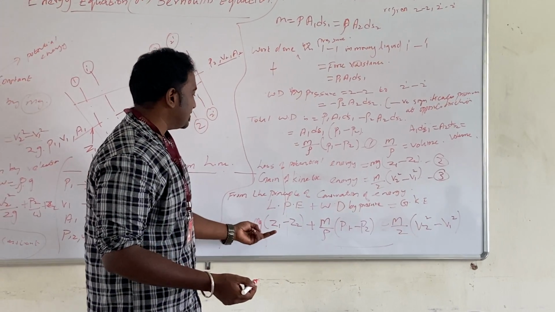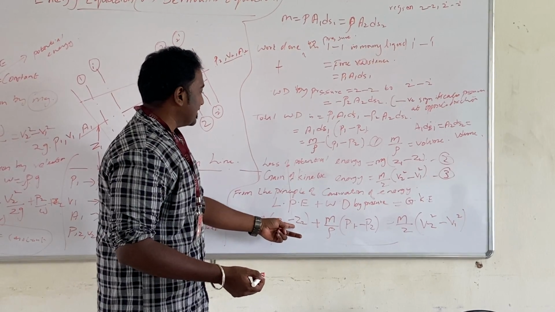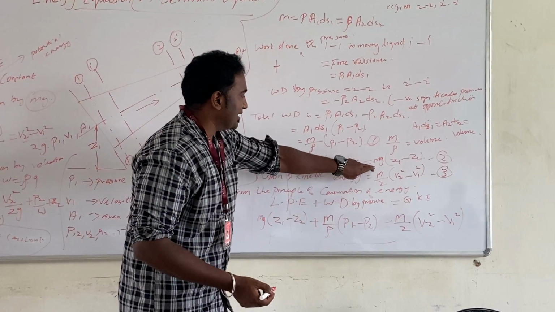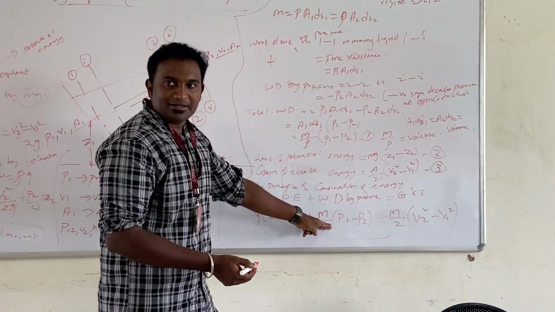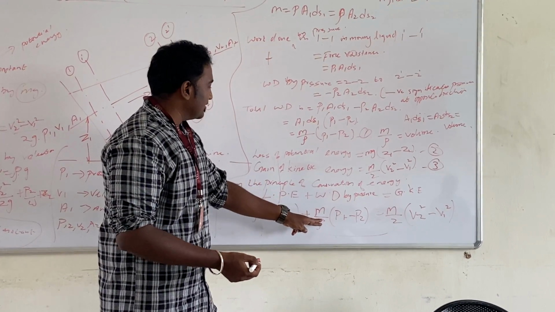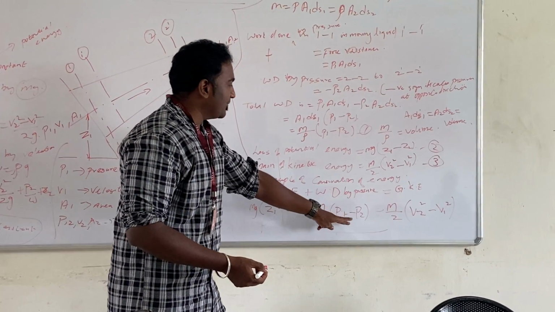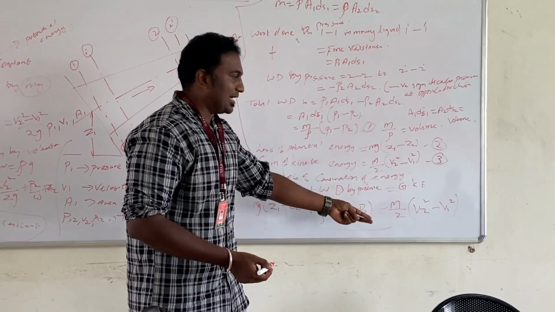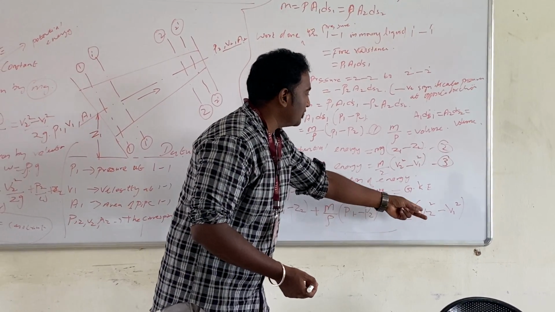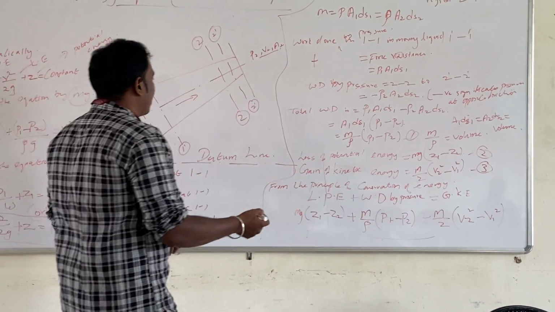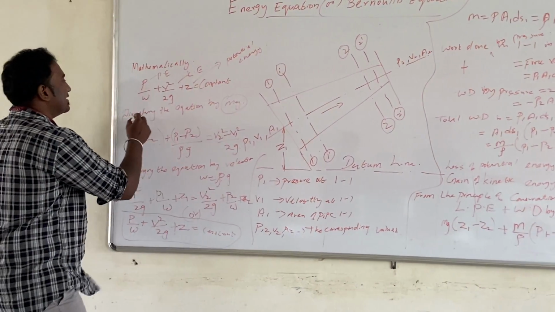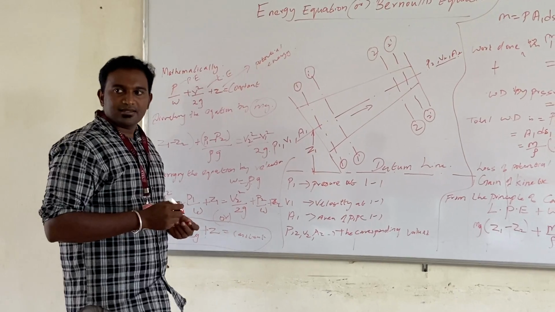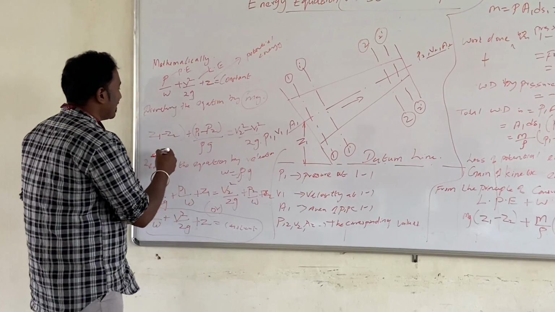The first equation is mg (z1 minus z2), that is the loss, equation number 2. And then work done by the pressure, m by rho into (P1 minus P2), is equal to gain of kinetic energy, that is m by 2 into (v2 square minus v1 square). So now you have to divide the equation by mg. Okay, so mg and mg will cancel.